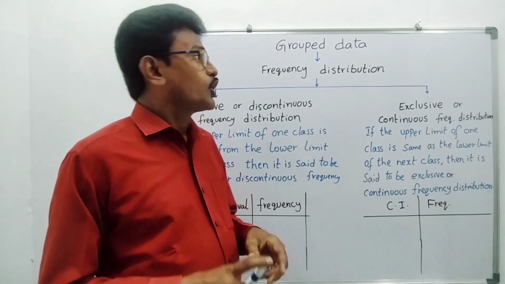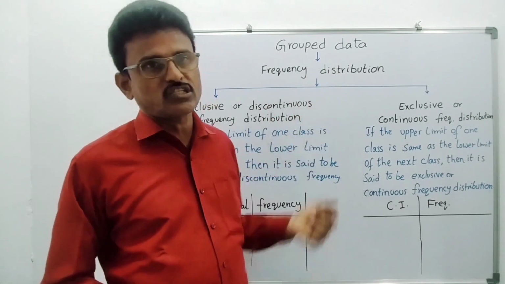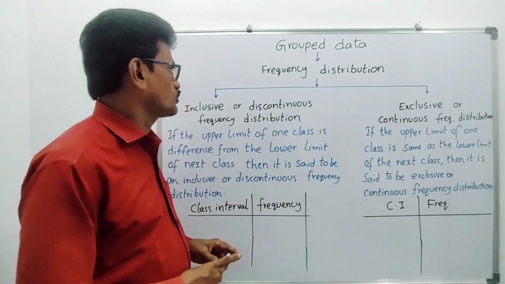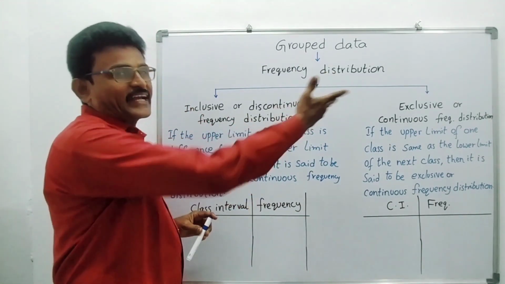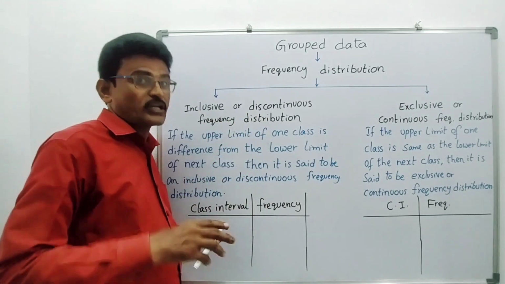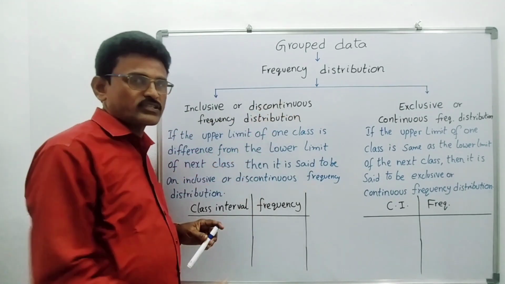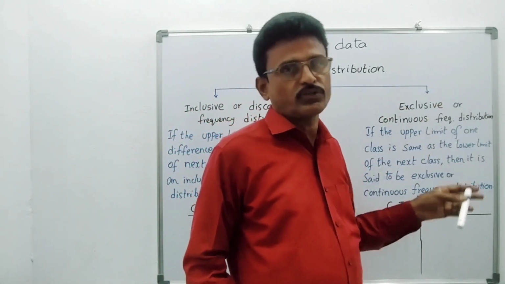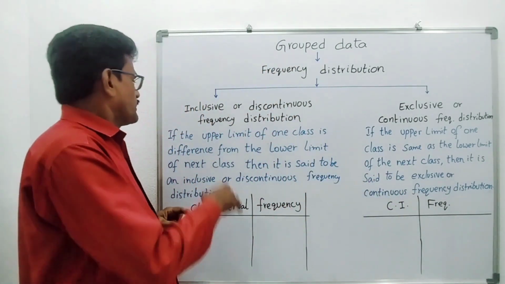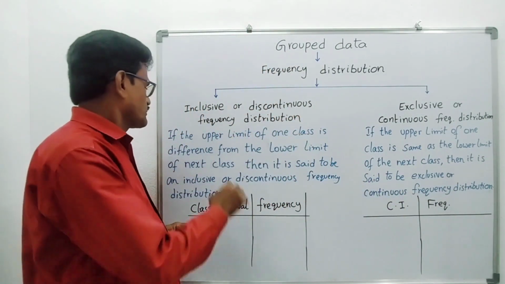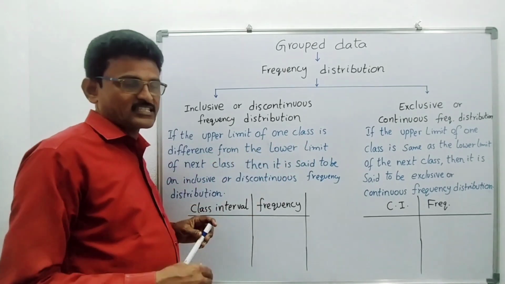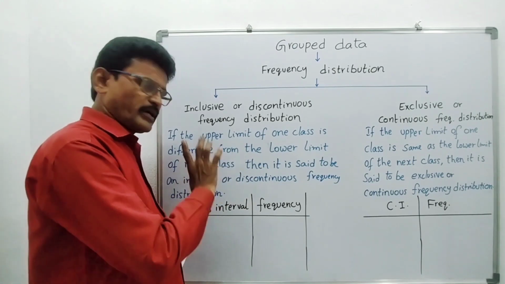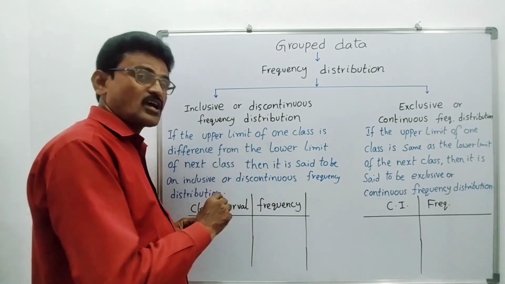Now students, grouped data frequency distribution is of 2 types. What are those 2 types? Inclusive and exclusive. Inclusive frequency distribution is also said to be discontinuous frequency distribution. Exclusive is also said to be continuous frequency distribution. See, what is the definition? If the upper limit of one class is different from the lower limit of the next class, then it is said to be inclusive or discontinuous class interval. Just by reading the definition we can't understand; with an example you can follow this.